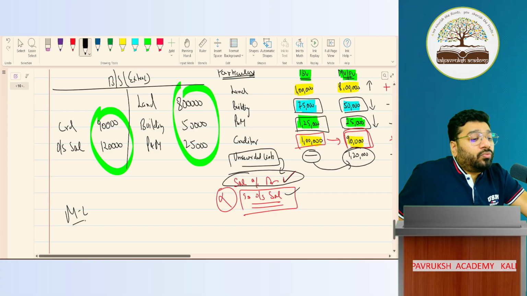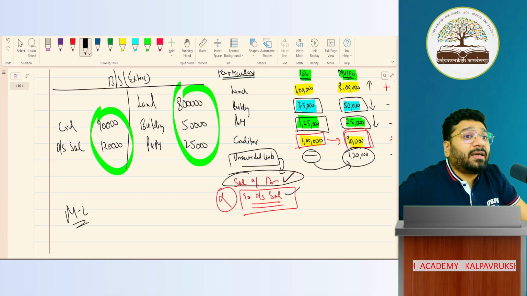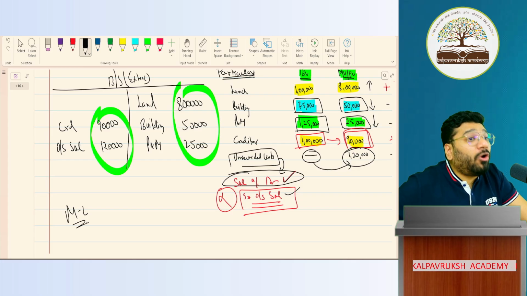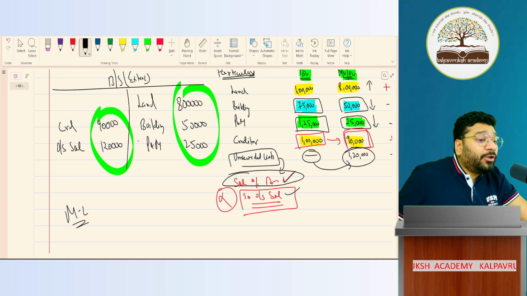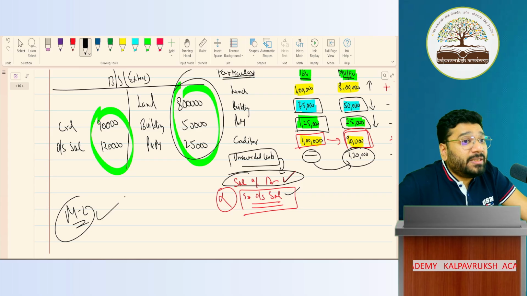Then comes method 2, which says that we want the revaluation gain and loss credit to be given to the partners, but we don't want the book value of the assets and liabilities to be altered. We don't want the book value to undergo a change. This is method 2, which I'll discuss in the next class.